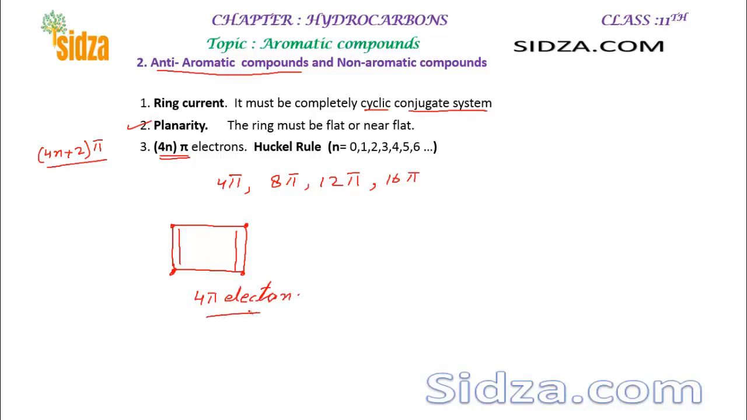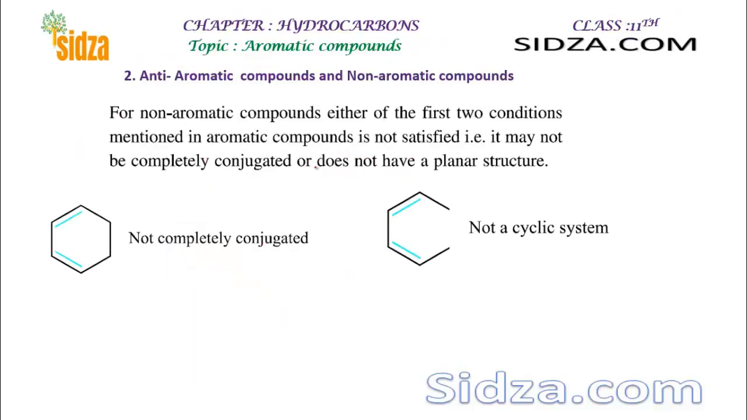It is cyclic, it's planar, but contains 4n pi electrons. So it is anti-aromatic, right? It is anti-aromatic, so it's not an aromatic compound. And what are non-aromatic compounds?